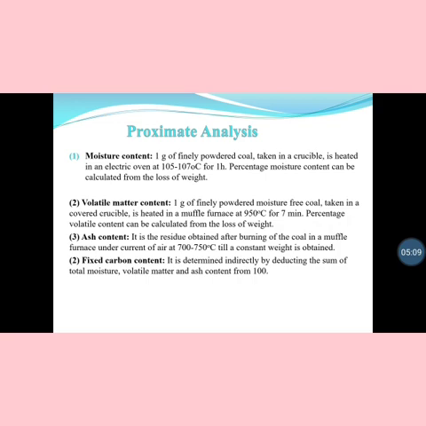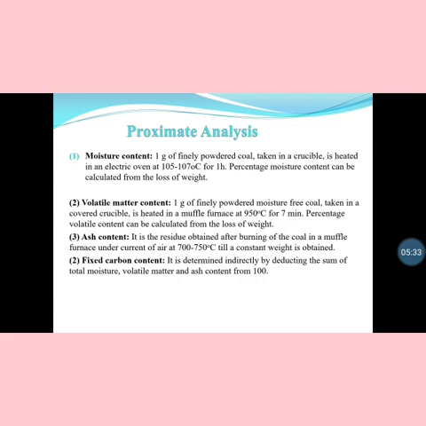तो proximate analysis के लिए सबसे पहले we can determine moisture content. इसके लिए हम सबसे पहले क्या करेंगे, 1 gram we have taken a powder form in a crucible. It is heated in an electric oven. The temperature will be 105 to 107 degrees centigrade, and we have heated it for 1 hour. So the percentage composition can be calculated from the loss of weight.